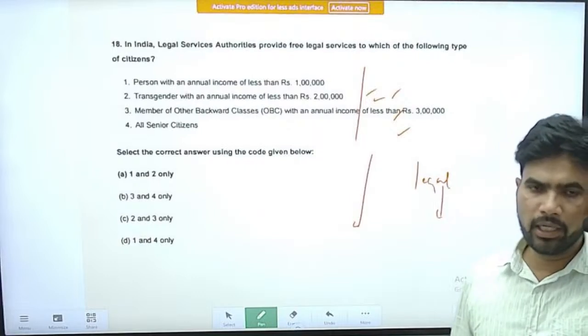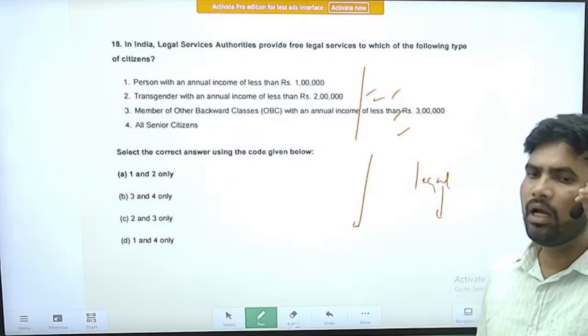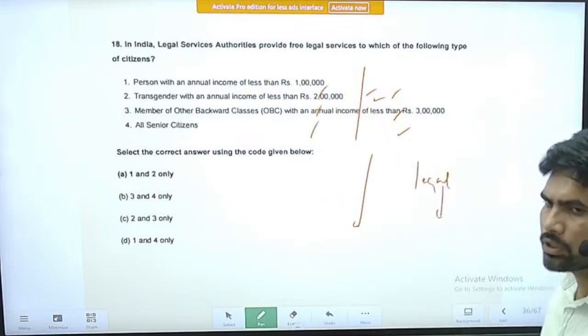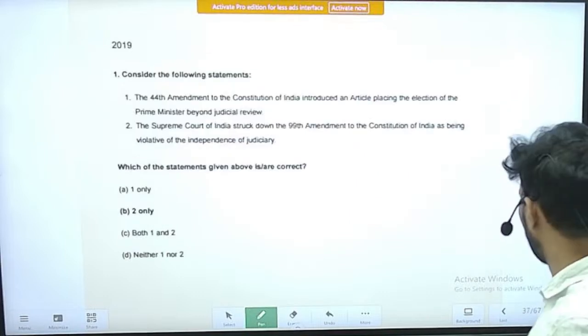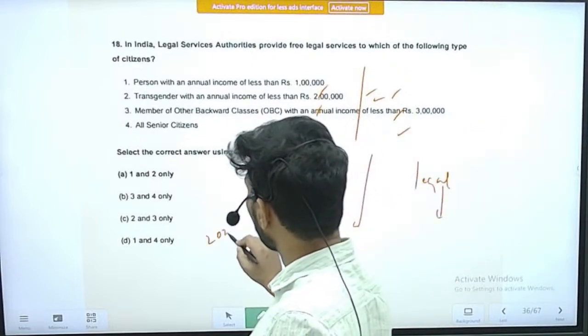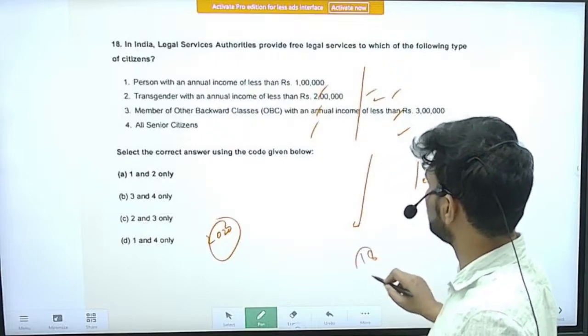It is a completely fact-based question. So not only the concept of legal aid, you should also be in a position to remember the particular guidelines. Then only you can answer the question. Right. So this is about the 2020 questions. Here also almost 18 questions are asked.